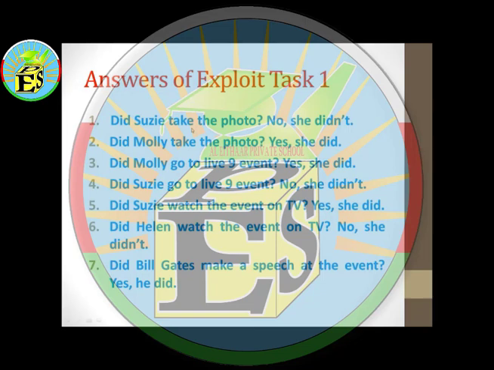We went on holiday last year. It's going to be "we didn't go on holiday last year." Why go? Because go is an irregular verb, so we change it all. Didn't plus the base form, and the same thing is going to be for the rest. Try to do it yourself, and then we will check the answers together.